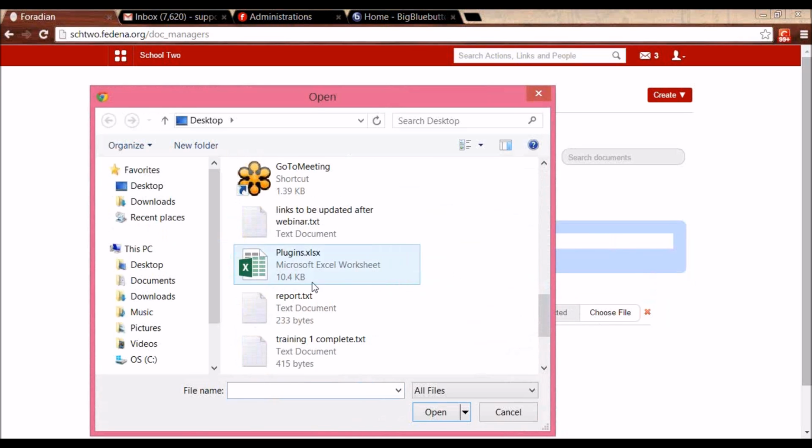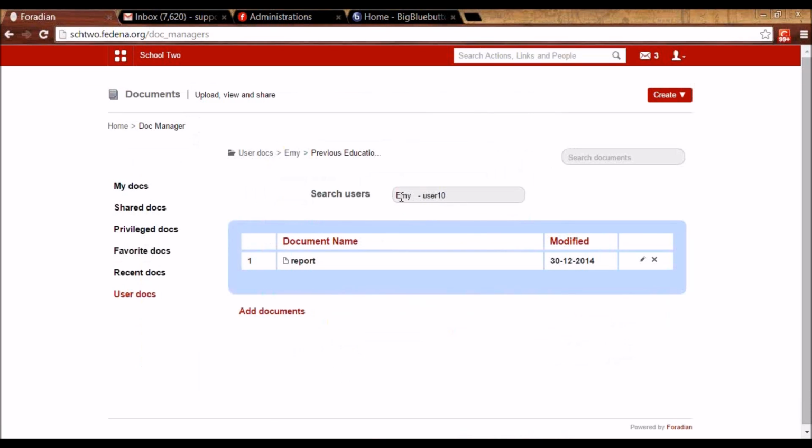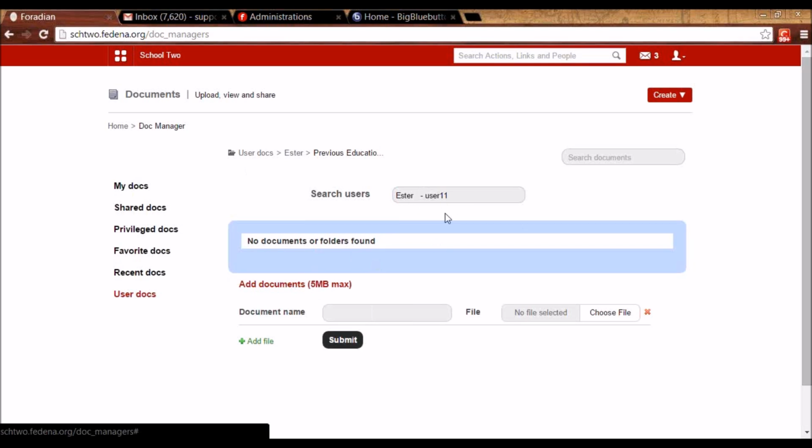Let's say I have this file. So for this user, I have uploaded a document report which is specific to this user. So let's say I have another student which is user 11. Now you will see that the same folder is empty for this user. So this is user specific. I can again add documents which are specific to this user. So this is about Document Manager plugin in Fedena.